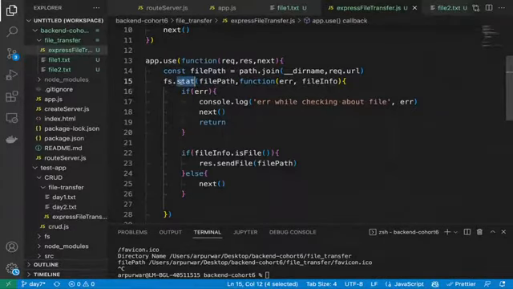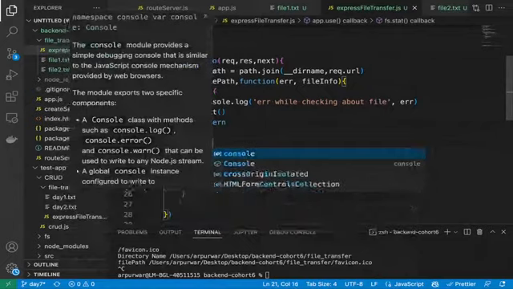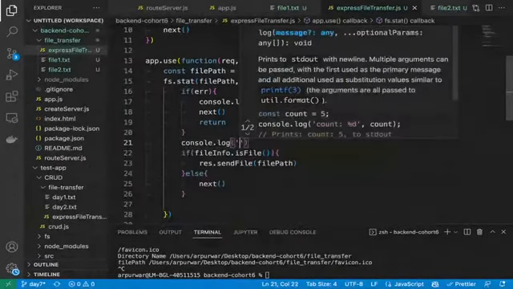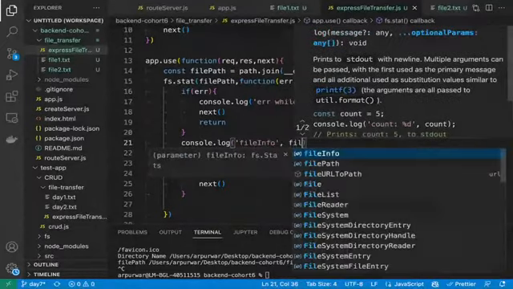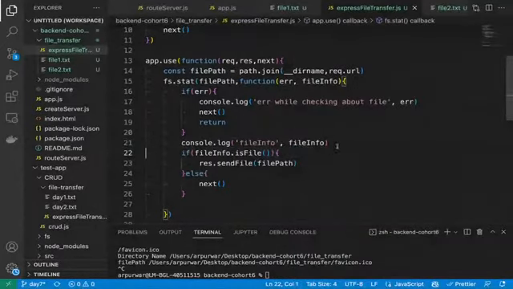Whatever file you provide, it will give some information about the file, like whether it is a real file or not, is it an encrypted file, or some other information. Let me print the file info also for you guys, so you can understand what information it is providing. So we'll see the file info here. Then we are checking if it's a file, everything looks good, and we send that file data from here.